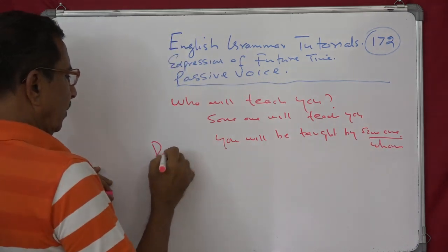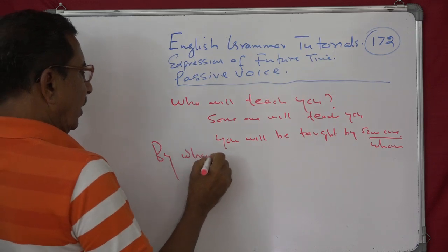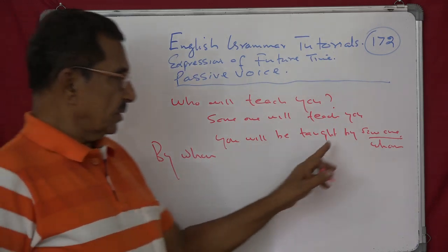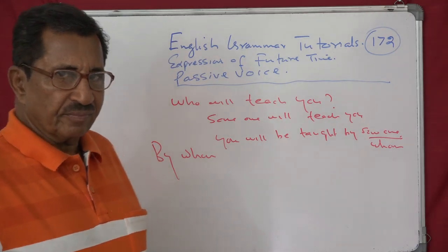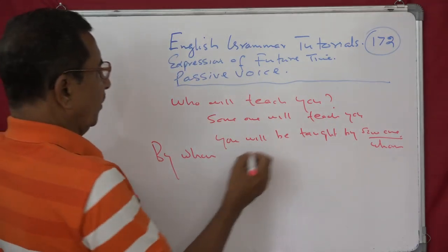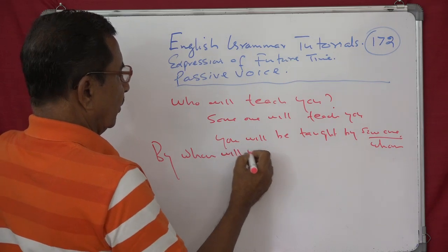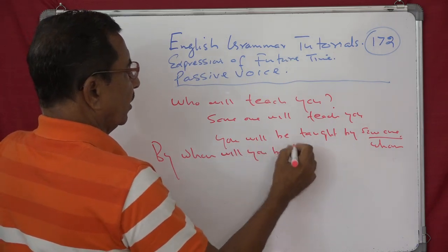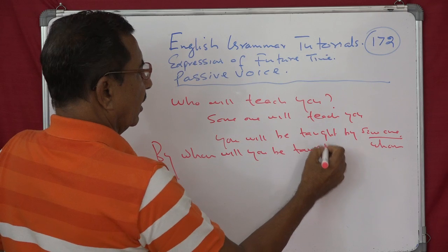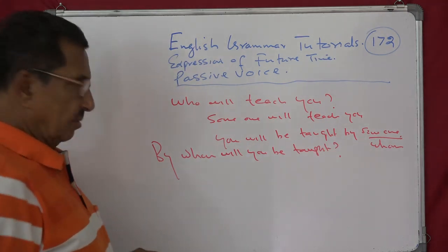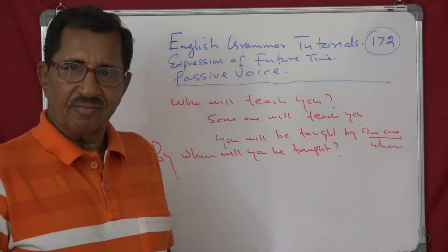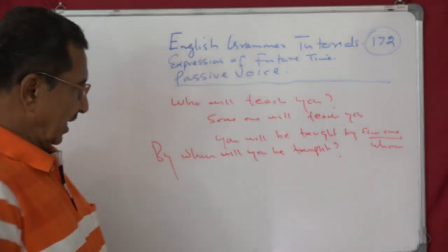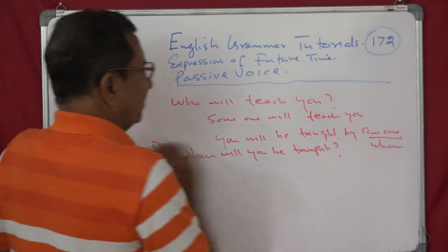By whom, not by who, but by whom. Because after the preposition you use whom, not who. Understand? So by whom will you be taught? By whom will you be taught? Who will teach you? By whom will you be taught? Clear? Yes, very good. One more example.